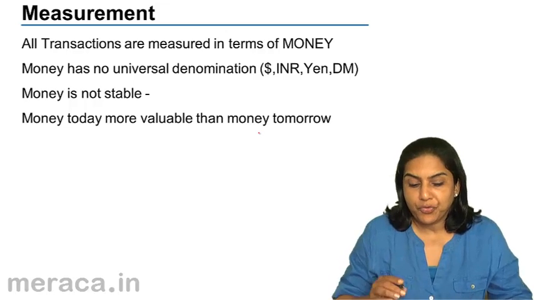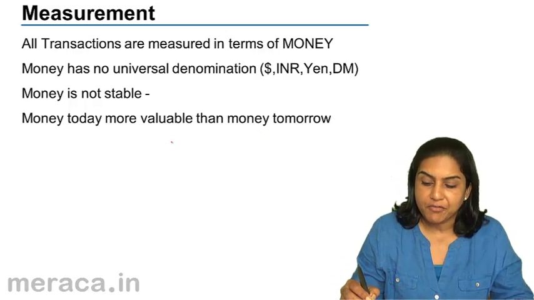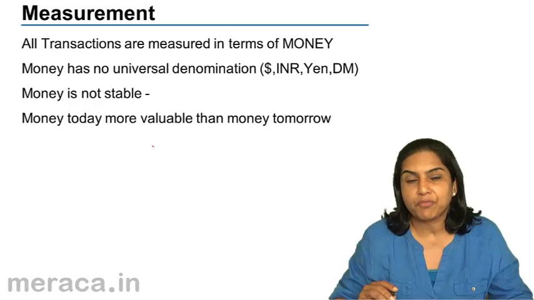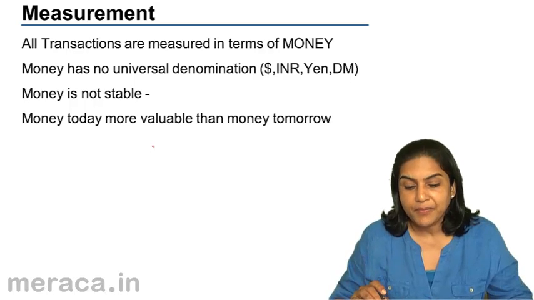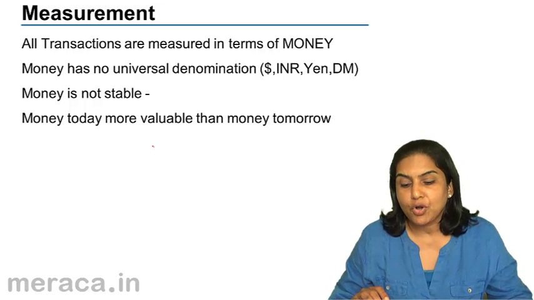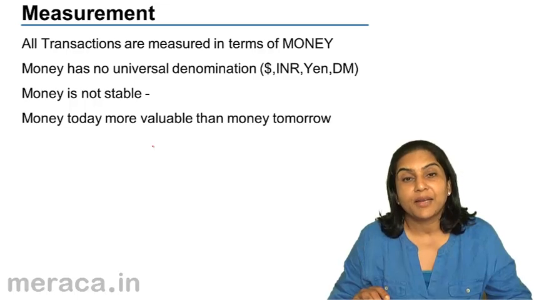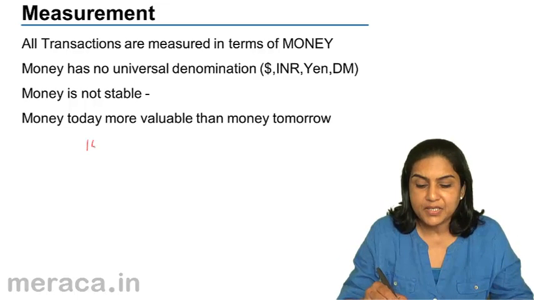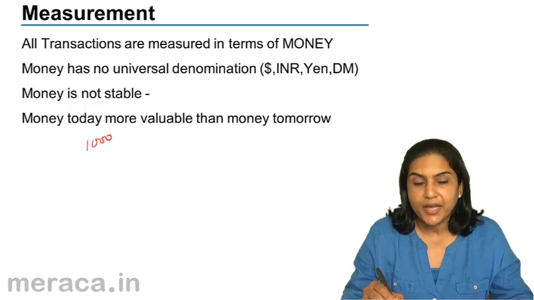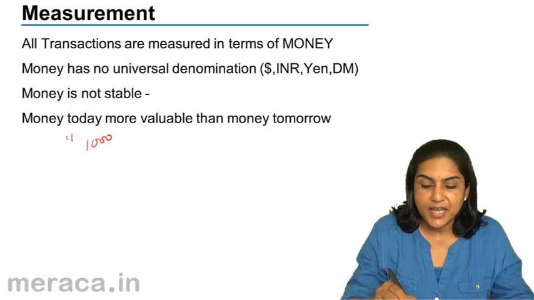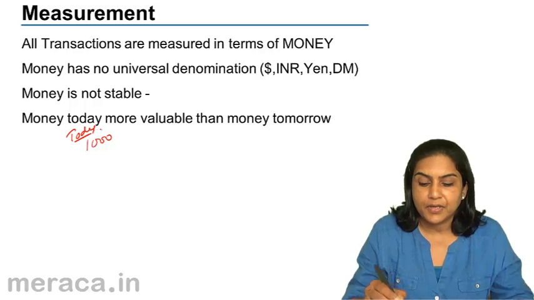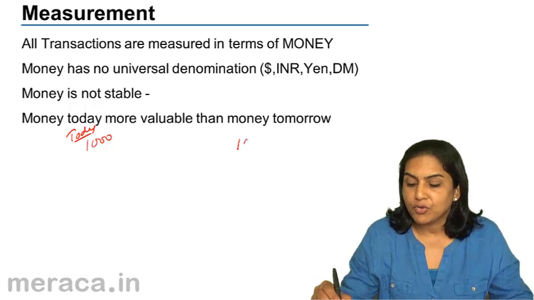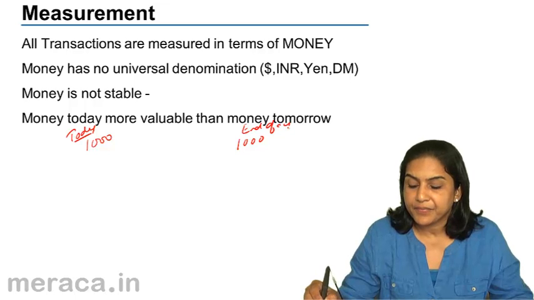And one more thing, normally there is inflation, that there is a rise in prices, and money today is always more valuable than money tomorrow. If I have 1000 rupees today, it may not be the same as 1000 rupees got at the end of a year.